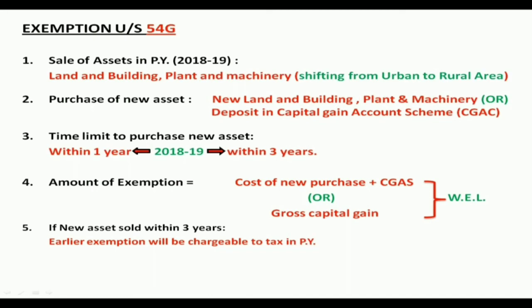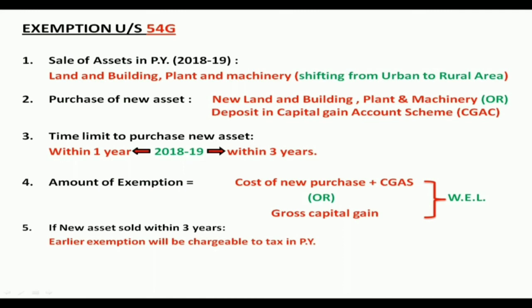The next exemption is under section 54G. The sale of asset in the previous year should be land and building or plant and machinery. But this applies when the company or industry is shifting from an urban area to a rural area. At that time, if this land and building and plant and machinery is sold, then they can get this exemption. Remember, when any particular company is shifting from an urban area to a rural area, and they sold this land and building and plant and machinery, the exemption will be under 54G.